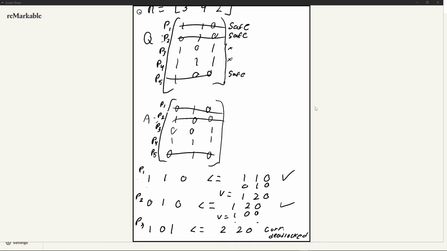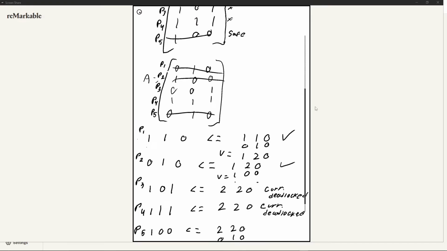We still pretend like you're going down again. I guess you could look at this like a queue, where it's process 3, process 4, and it just gets pushed back each time it gets deadlocked. But what I like to do is go back down in the same order. So if it's safe, skip it. Safe, safe. Now we go back.